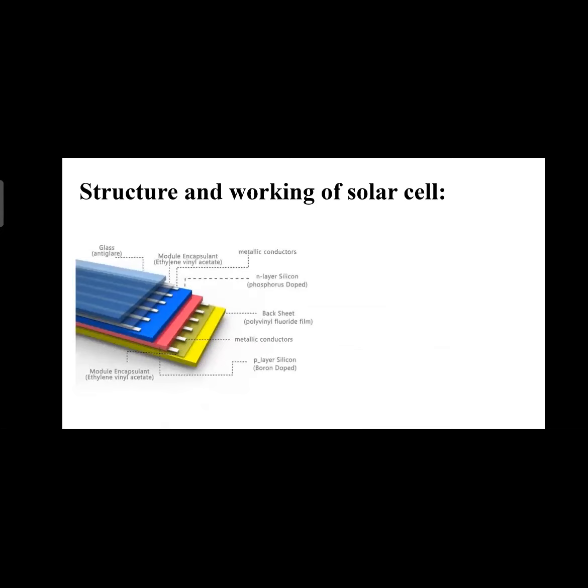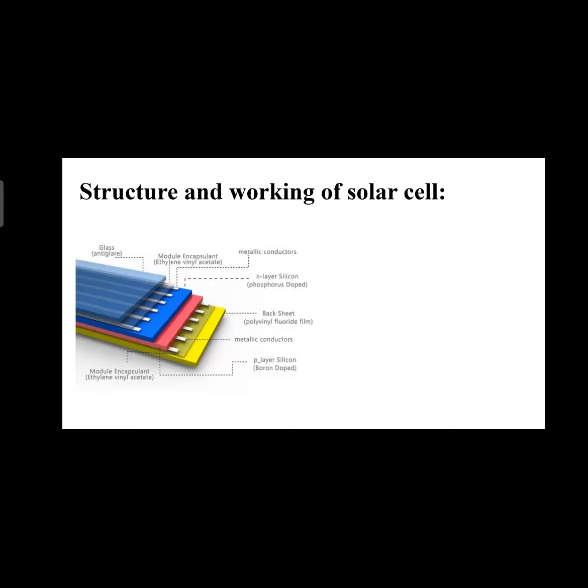Structure and working of a solar cell. Here we can see the structure of a solar cell. Anti-glare glass is being used. This glass is used so that no damage can be caused to the solar cell, and the sunlight can also pass through this glass. And then we can see that metal conductors have been used.